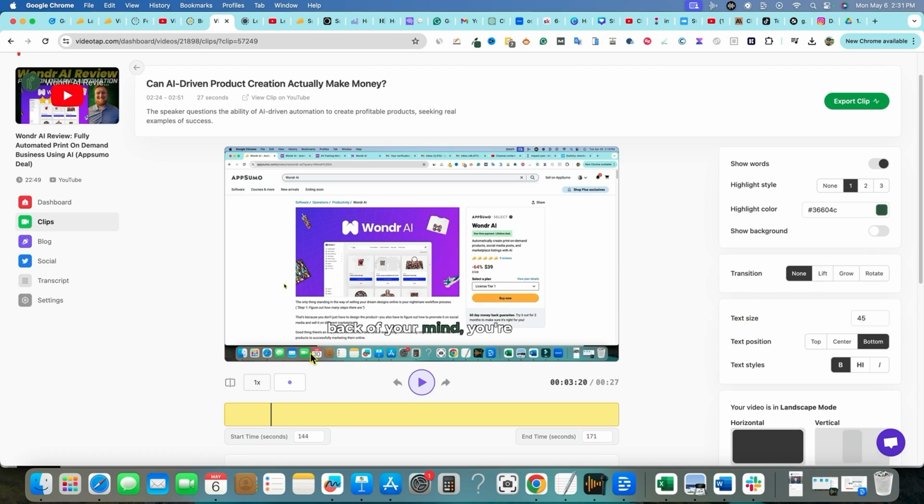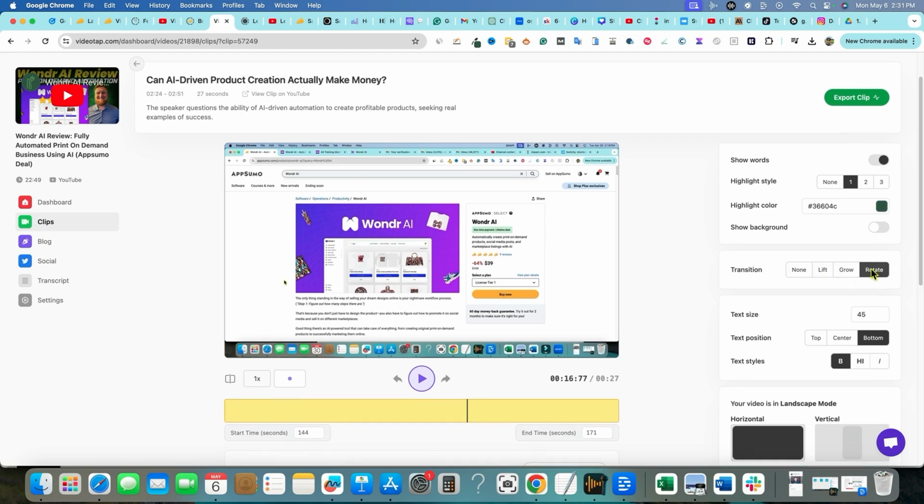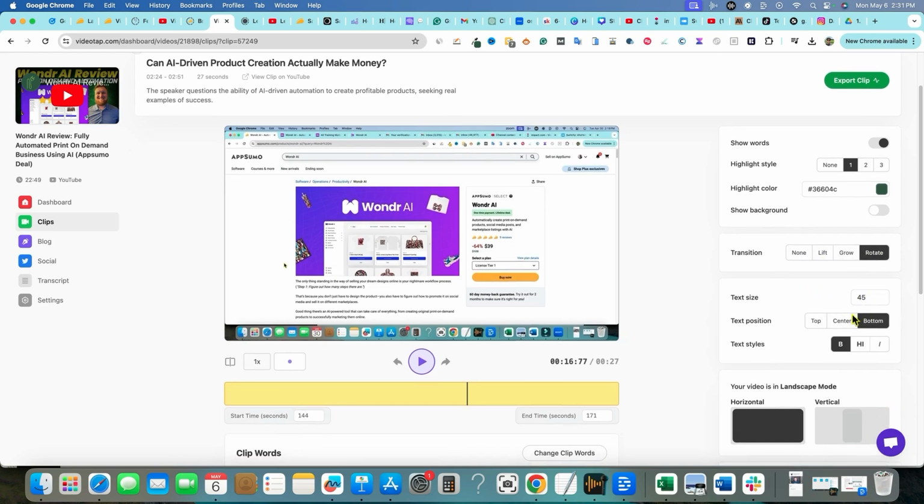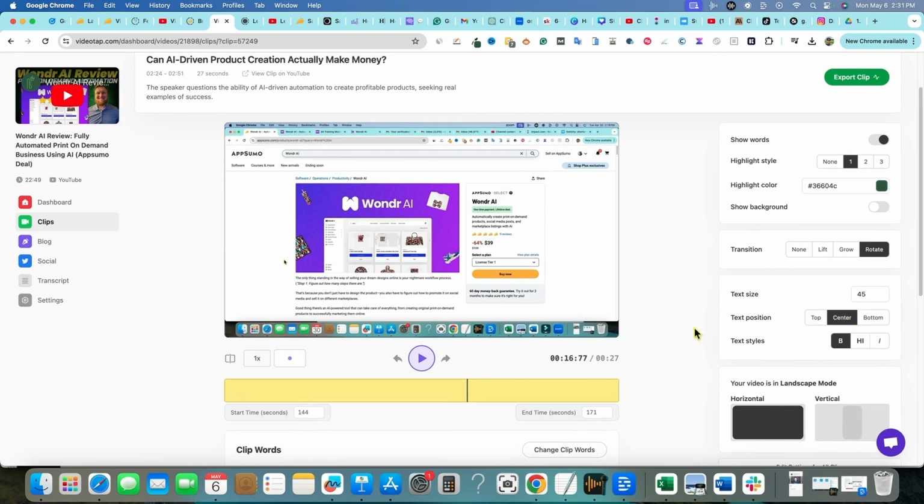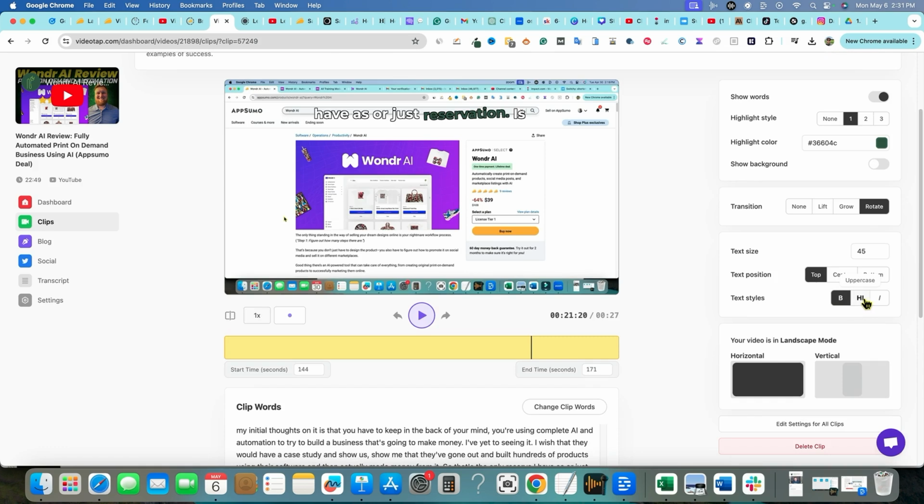Now this transition, as we push play, you'll be able to see if I push the lift. To try to build a business that's going to make money. And then here's grow. I've yet to seen it. I wish that they would have a case study and show me that they've gone out and built hundreds of products using their software and then actually make money from it. So you can see the way that the animation is going to be on the text. You have 4 options, basically none, lift, grow, and rotate. You can control the text size, text position. You can move it to the center. So that's the only reserve I have and then finally in bold and uppercase and so forth.